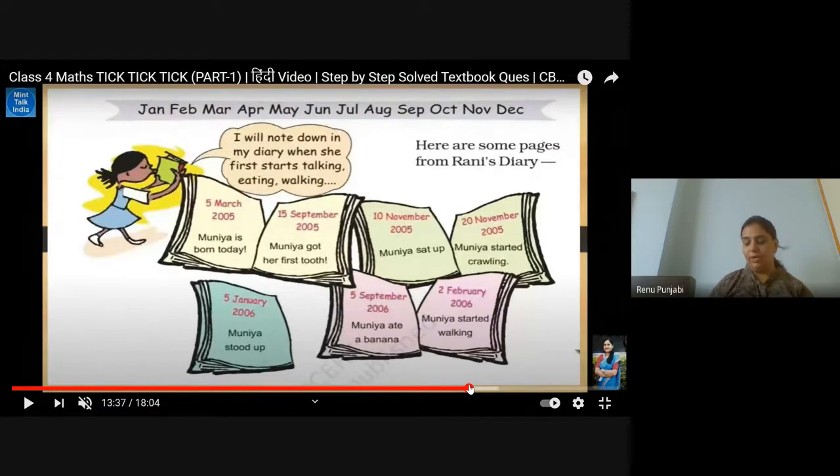She will start doing all of this slowly as she grows. So now Rani is making a record of when she was born, when she started crawling, walking, talking, eating. These are the images given on the next page, page number 43. It is not properly arranged, right? And she is going to arrange them properly in the timeline, in the diary.